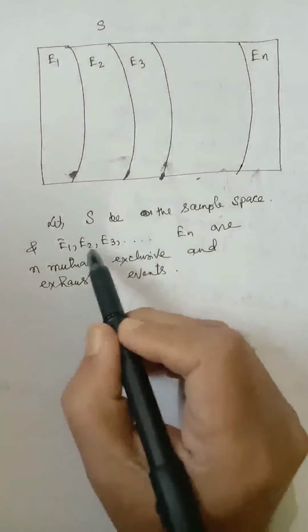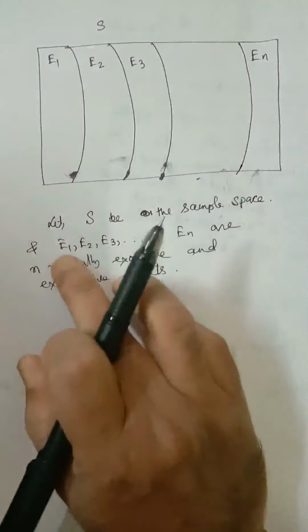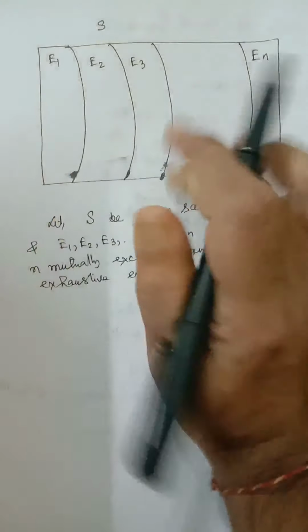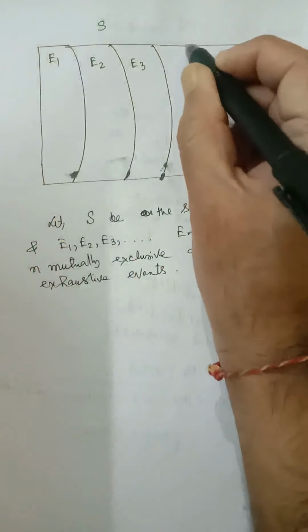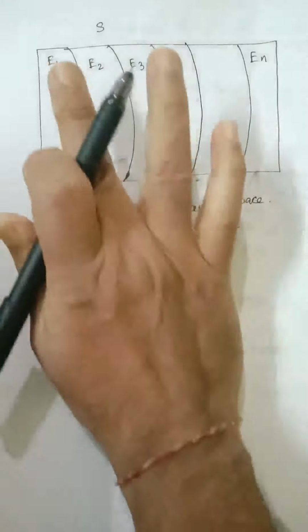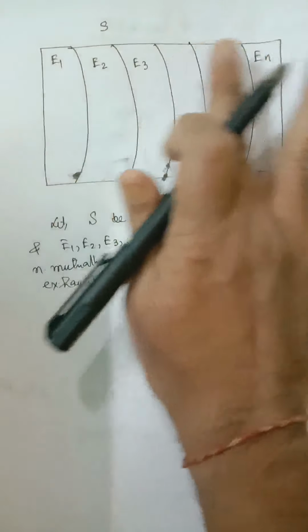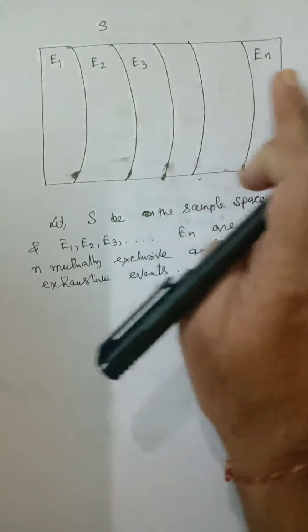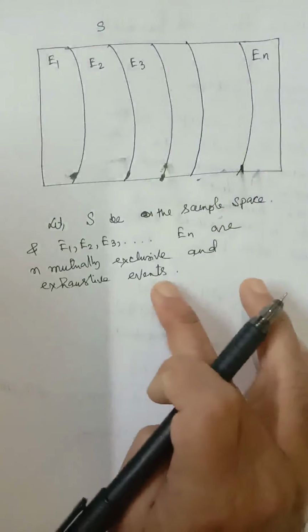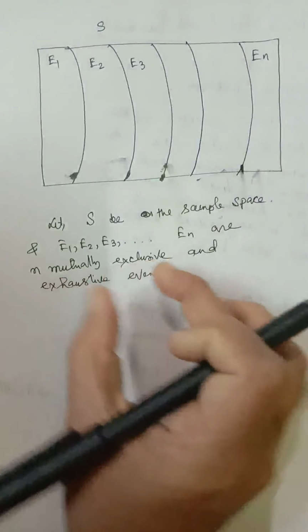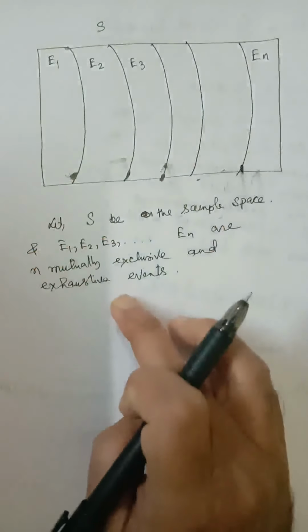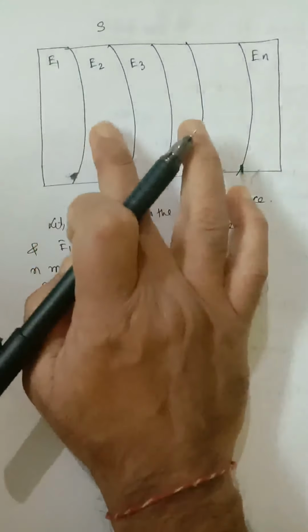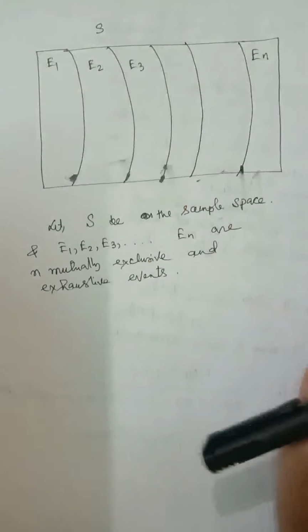Let S be the sample space and let E1, E2, E3, ..., En be mutually exclusive and exhaustive events. They are disjoint sets and their union is equal to the sample space S. Mutually exclusive means they are disjoint. Exhaustive means the union of E1, E2, E3, ..., En is equal to the whole sample space.